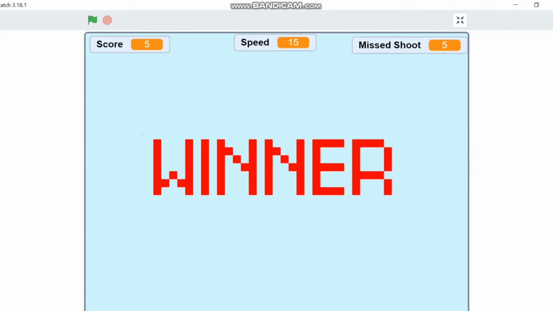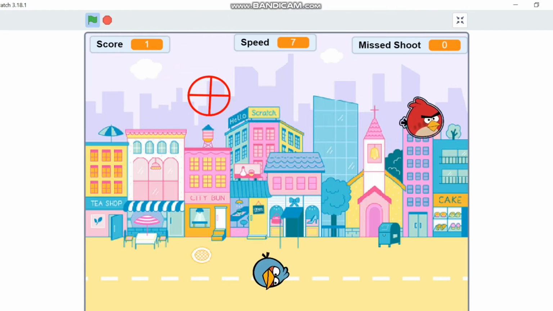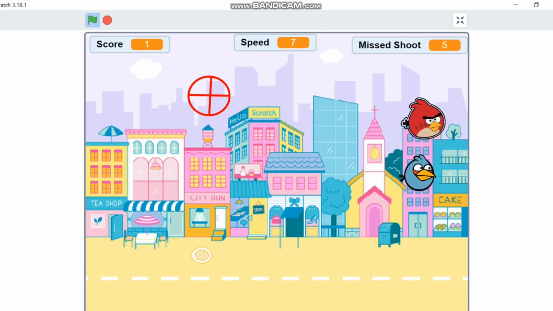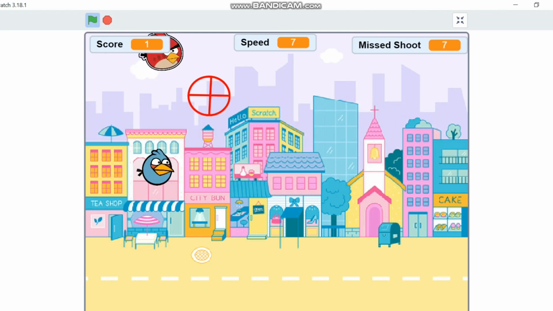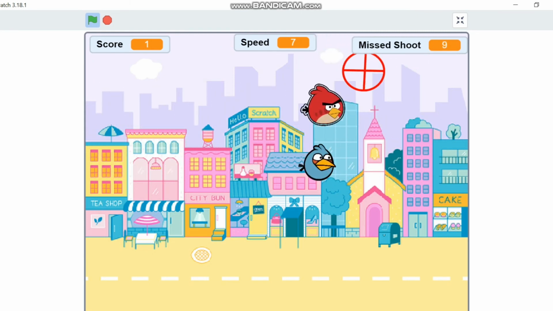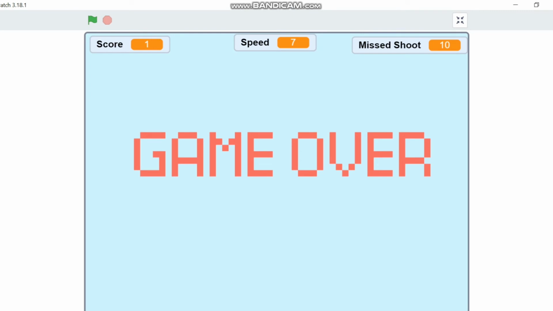Okay, now I want to try if I cannot shoot. If I cannot shoot, my miss shoot is at 1. Now my miss shoot is 10, so my game is game over, like that.